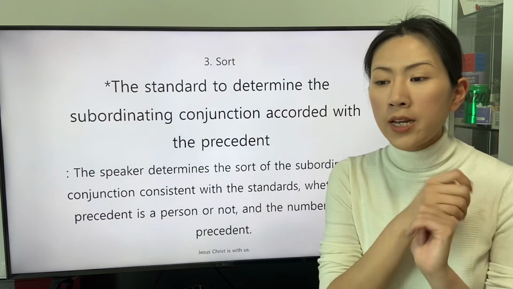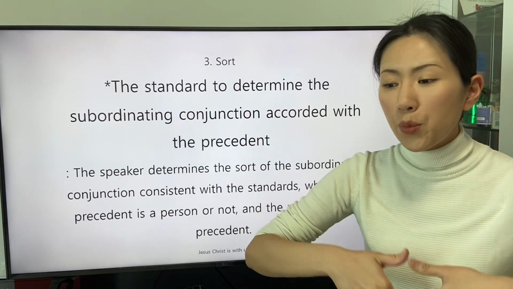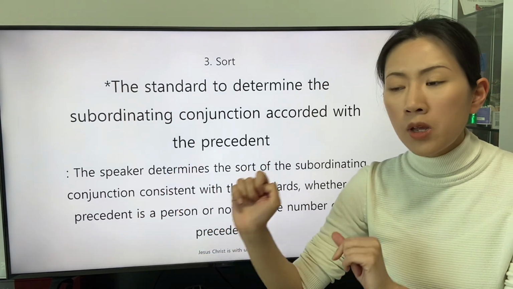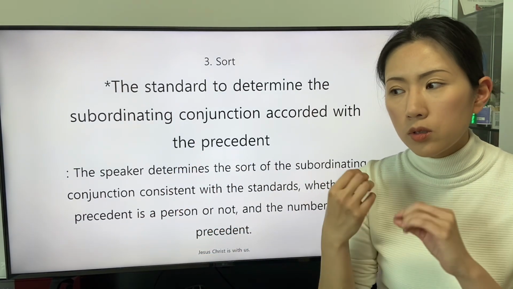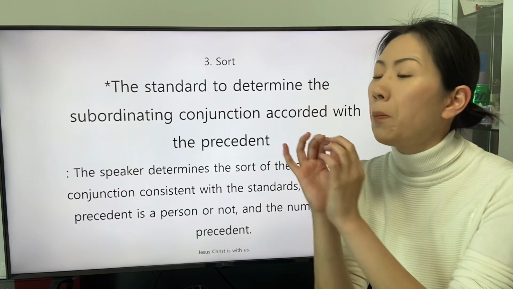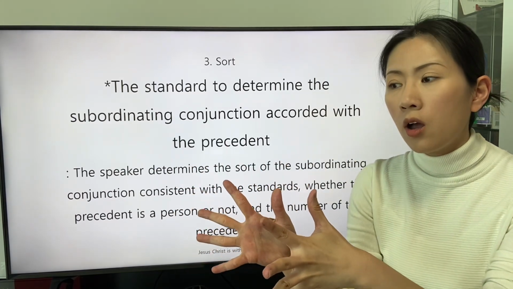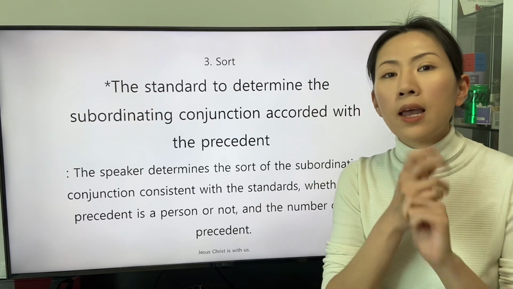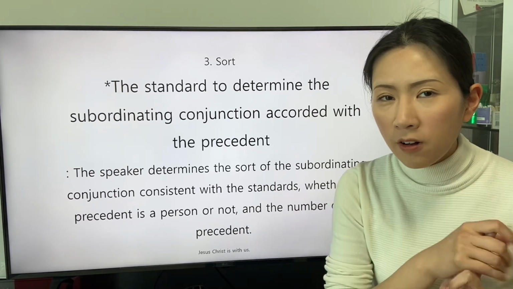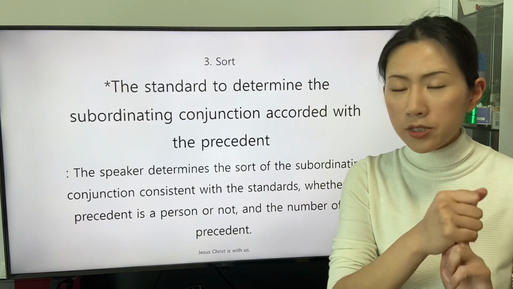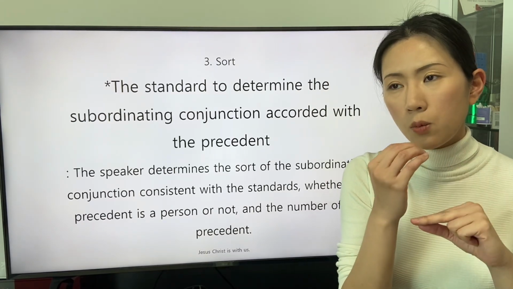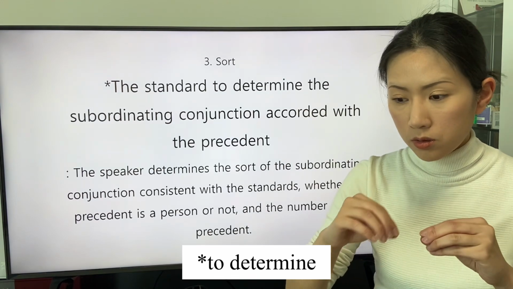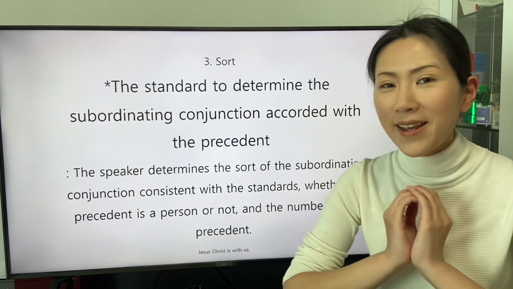The subordinating conjunction is accorded with the precedent to indicate a person or a subject or an object that is not a person. The number of the precedent is also one of the standards for the subordinating conjunction.